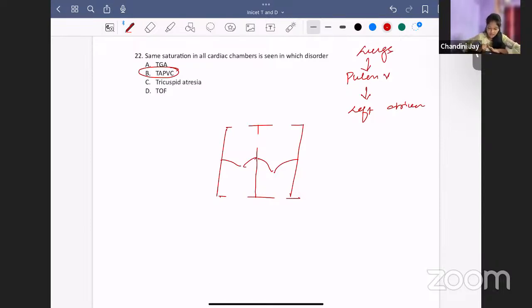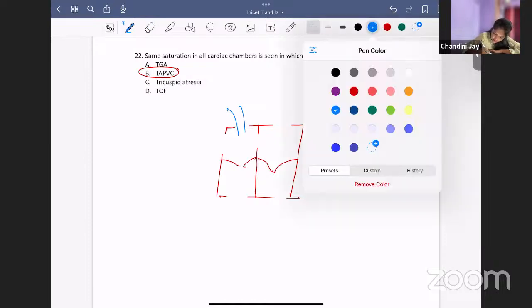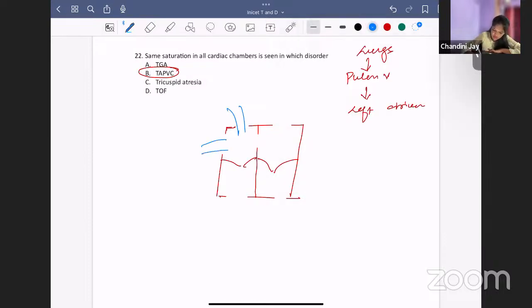But in total anomalous pulmonary venous connection, they do not empty into the left atrium. They make a connection and empty into the right side of the heart. On the right side of the heart, you all know you have the SVC and IVC carrying the deoxygenated blood.